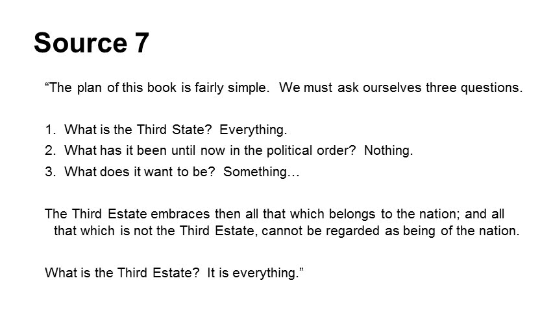Number 3, what does it want to be? Something. The Third Estate embraces then all that which belongs to the nation, and all that which is not the Third Estate cannot be regarded as being of the nation. What is the Third Estate? It is everything." Think about what this excerpt is telling you about the people in the Third Estate. Jot down your notes and continue on to the next slide.